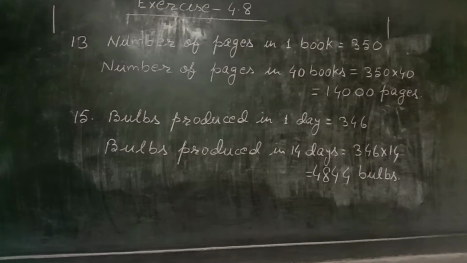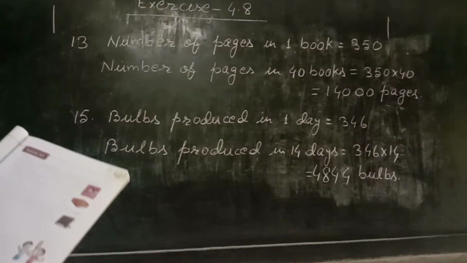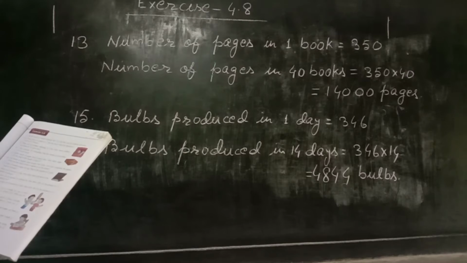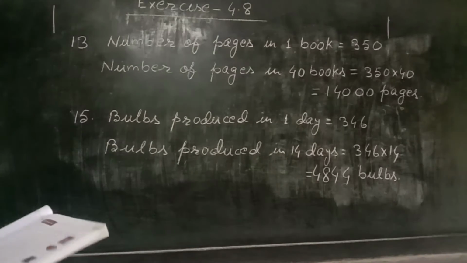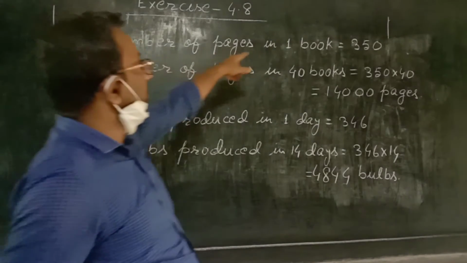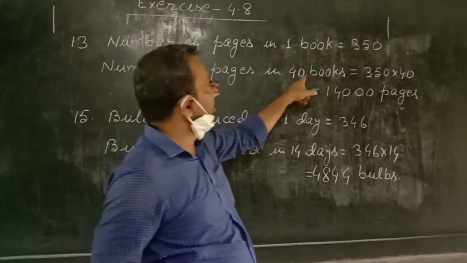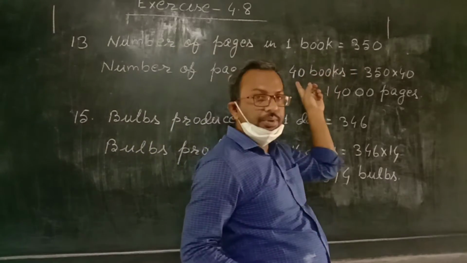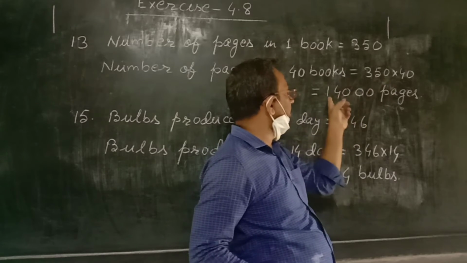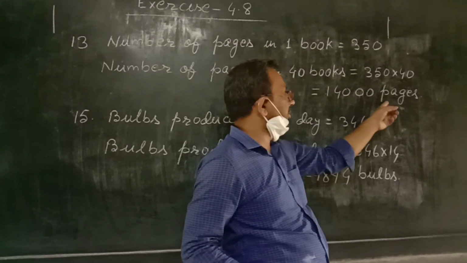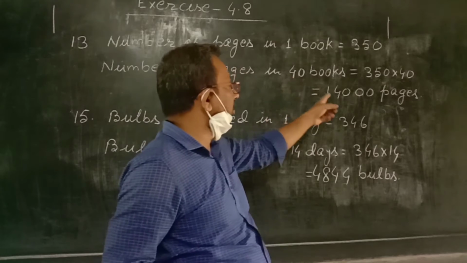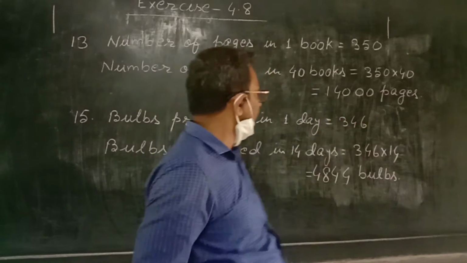Question number 13. There are 350 pages in a book. How many pages are there in 40 such books? So the number of pages in one book equals 350, and the number of pages in 40 books equals 350 into 40. 350 into 40 equals 14,000 pages. So in 40 books, the number of pages is 14,000.